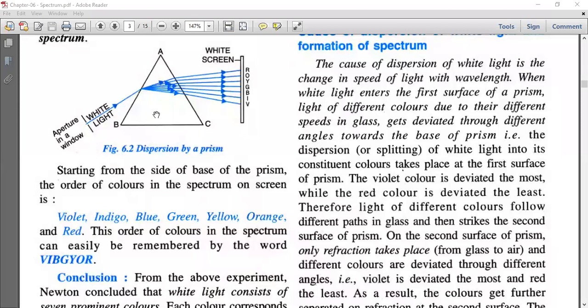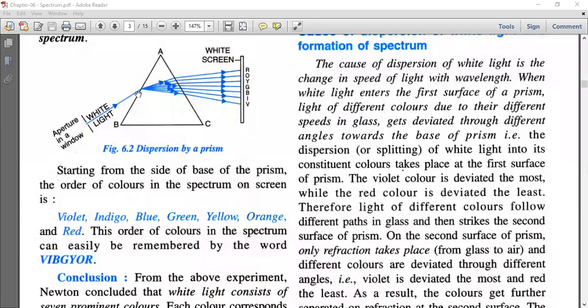The dispersion of white light into its constituent colors takes place at the first surface of the prism. See here, dispersion takes place at the first surface itself. As I have told you, dispersion, or you can say refraction of different colors, occurs on the first surface itself. The violet color is deviated most and the red color is deviated least.